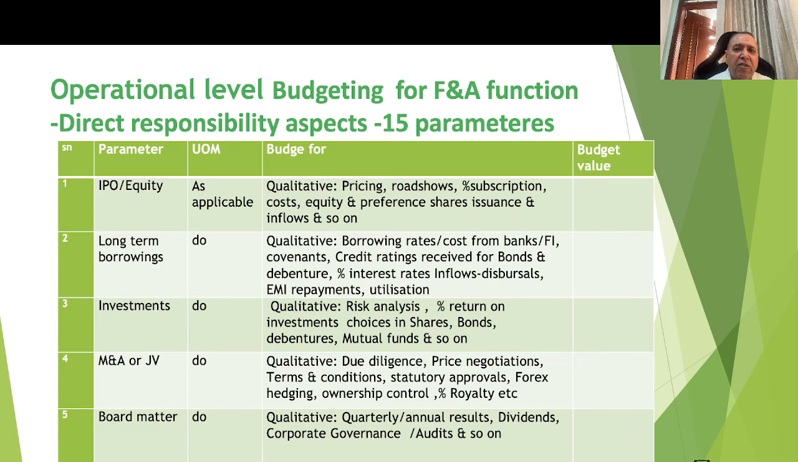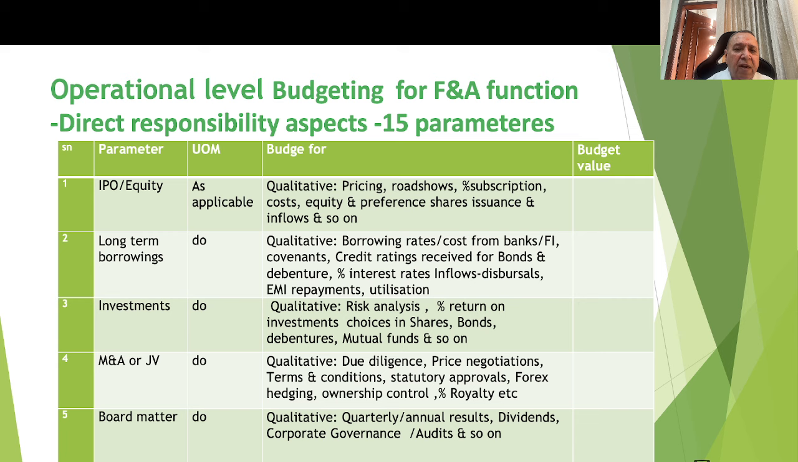Now, operational level budgeting for finance and accounts. I'm coming to core finance and accounts function related aspects of budgeting. Here these are the 15 parameters for which budgeting needs to be done. These can be either qualitative parameters or quantitative parameters. Qualitative parameters, for example, are IPO and equity related, long-term borrowings, investments, merger and acquisition or JV related, and board matters.